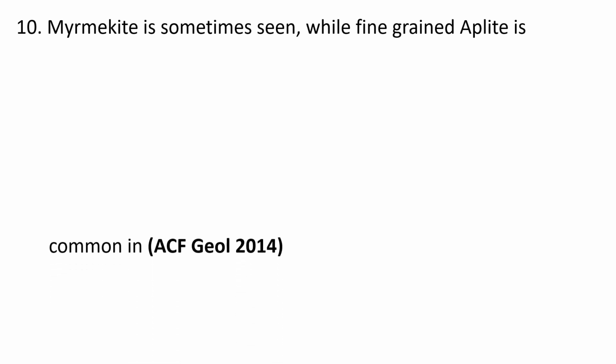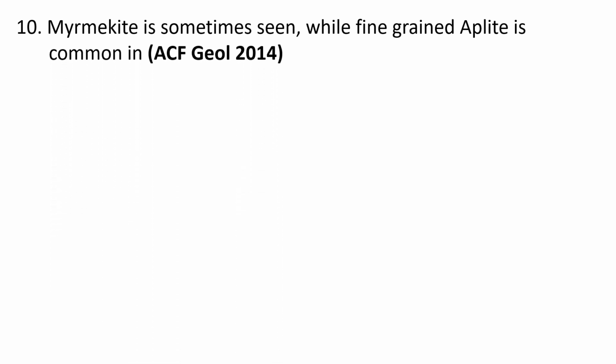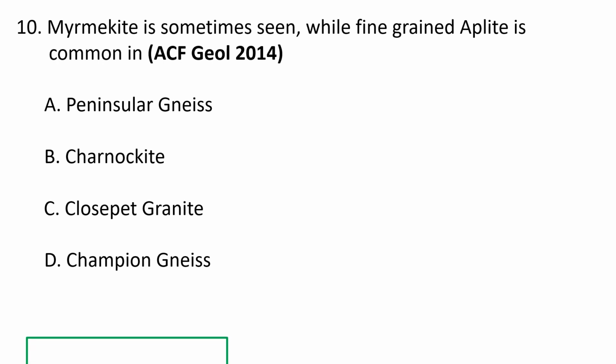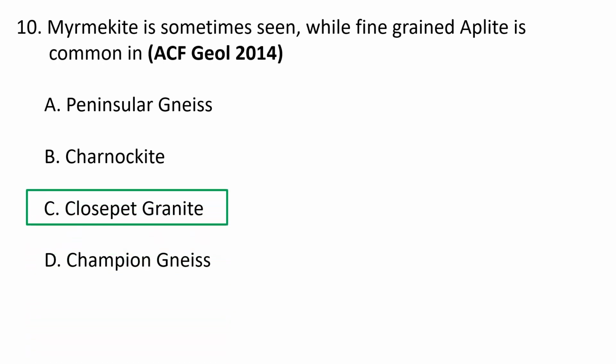Myrmekite is sometimes seen while fine-grained uplight is common in A. Peninsular gneiss, B. Charnockite, C. Closepet granite, D. Champion gneiss. So the correct option is Closepet granite. The Closepet granite in South India is a large syntectonic Archean granitic complex, and applied, it is any intrusive igneous rock of simple composition such as granite composed only of alkali feldspar, muscovite mica and quartz. So C, Closepet granite is the correct option.